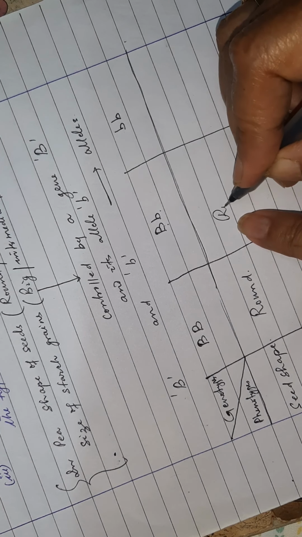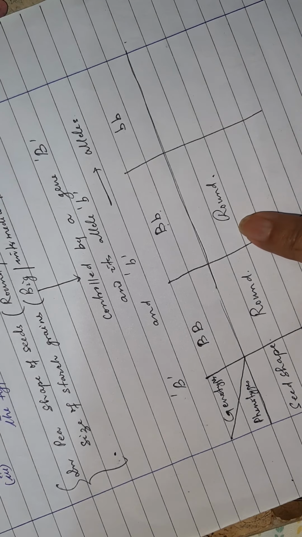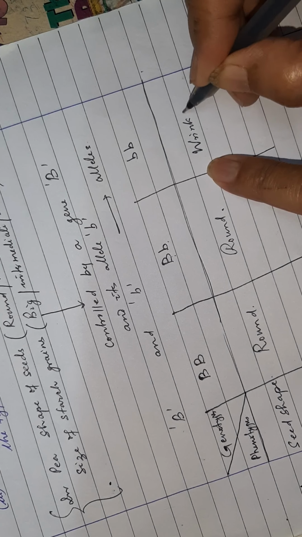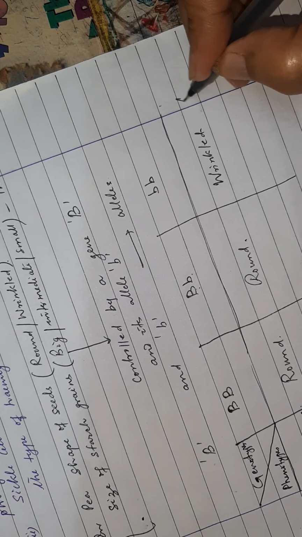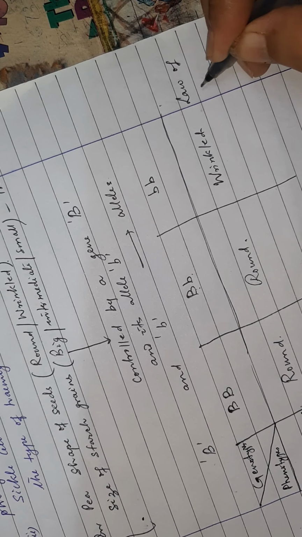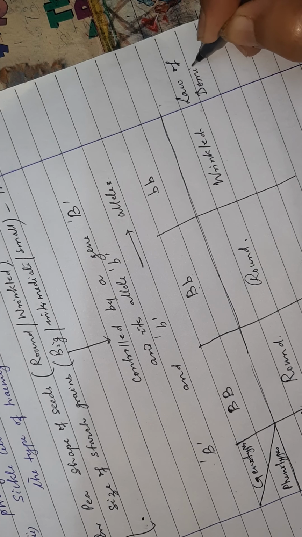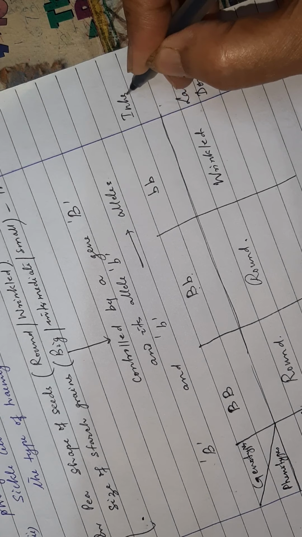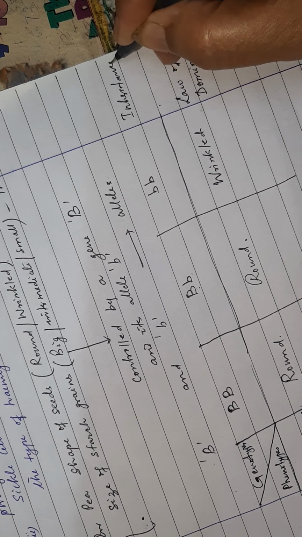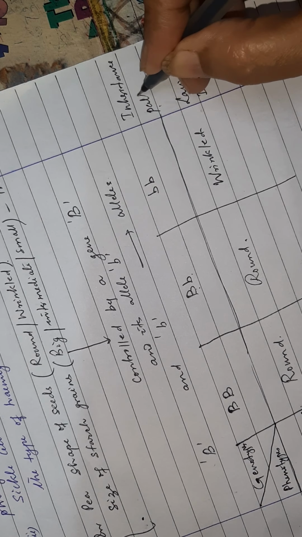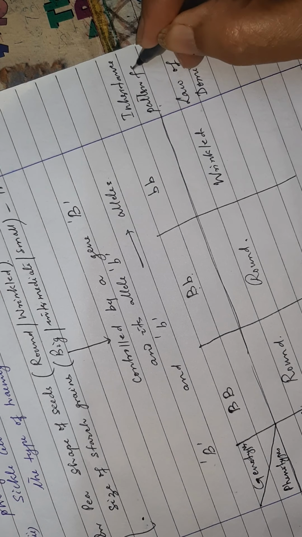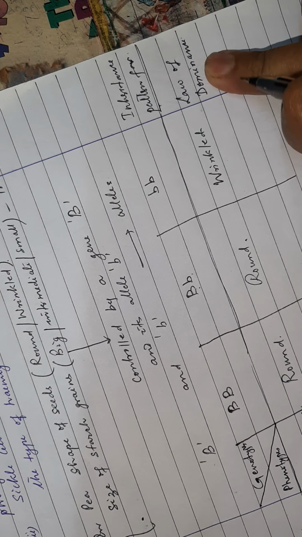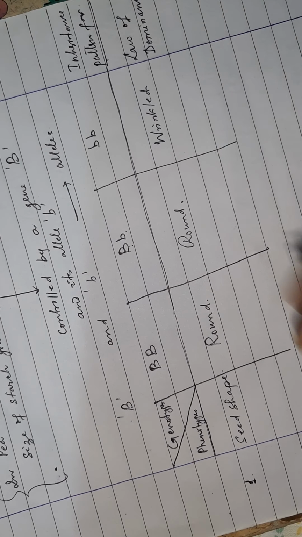So obviously here also it will be round, but here this is the wrinkled. तो ये क्या हो गया? Law of dominance. So the inheritance pattern for seed shape follows law of dominance.